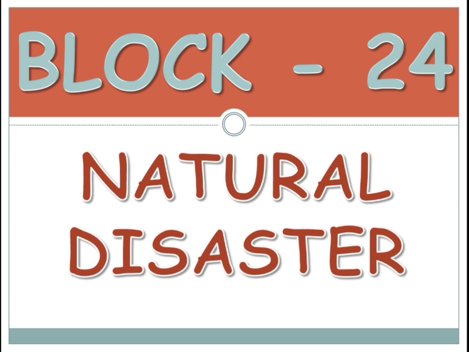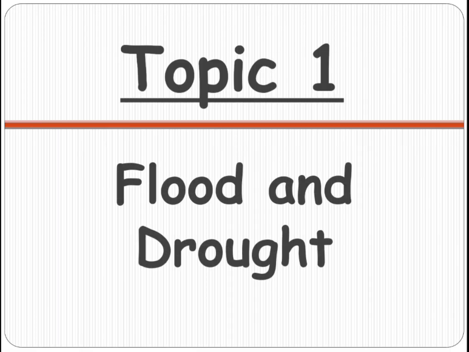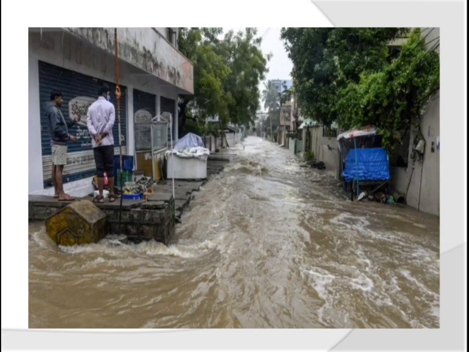Okay, so in this our first topic is about floods and drought. So please open your science content book, children, and turn to page number 148. Okay, so flood is the situation when the water from the water bodies overflows onto the land.